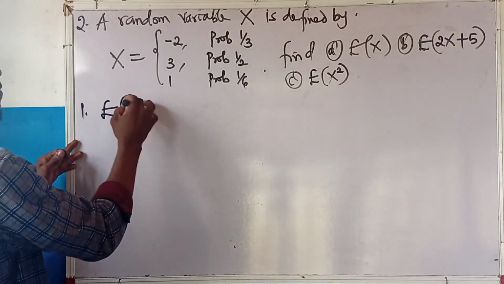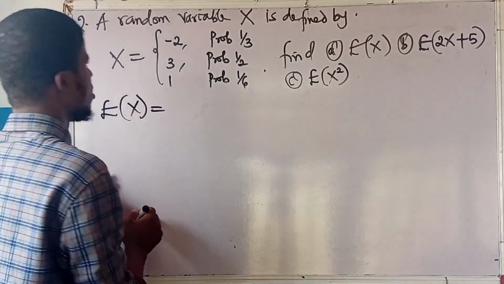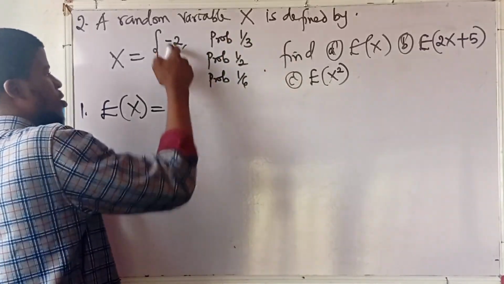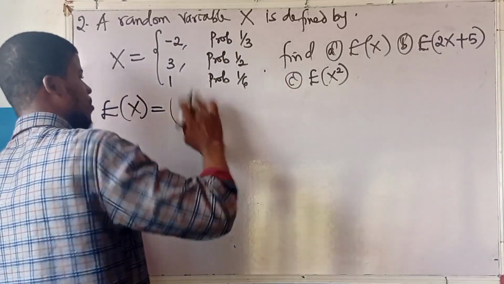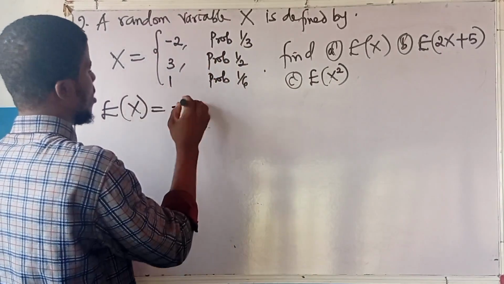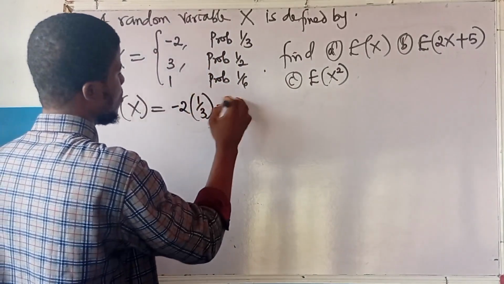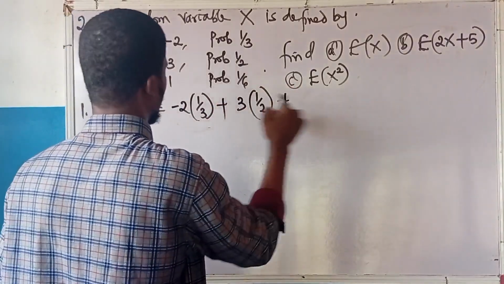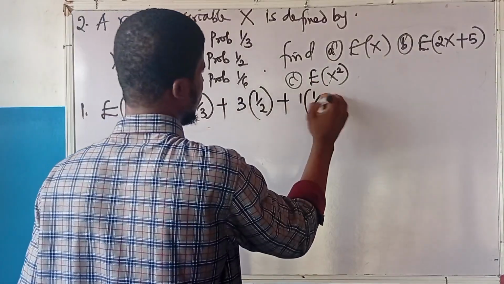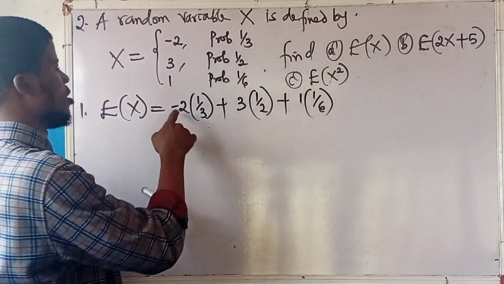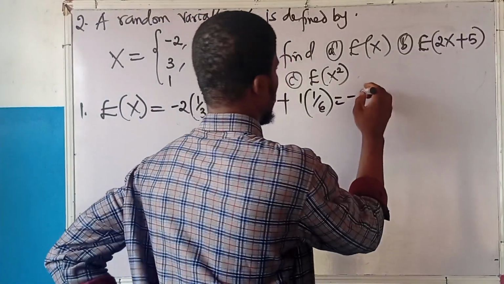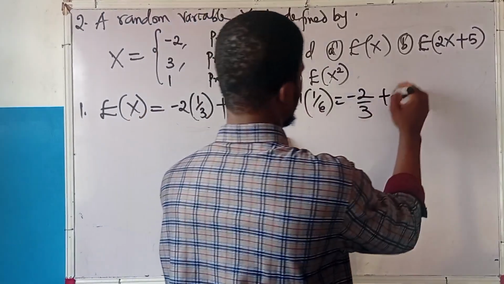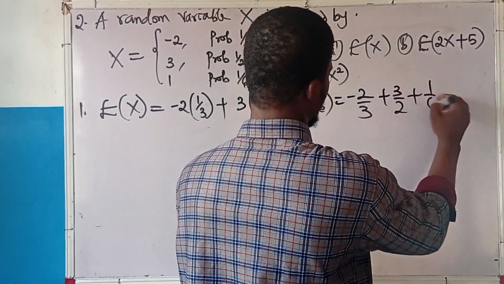The expected value of x is this. Multiply each of these x with the probabilities. Minus 2 times 1 over 3 plus 3 into 1 over 2 plus 1 into what? 1 over 6. This is minus 2 over 3, right? Minus 2 over 3. This is 3 over 2. This is 1 over 6.